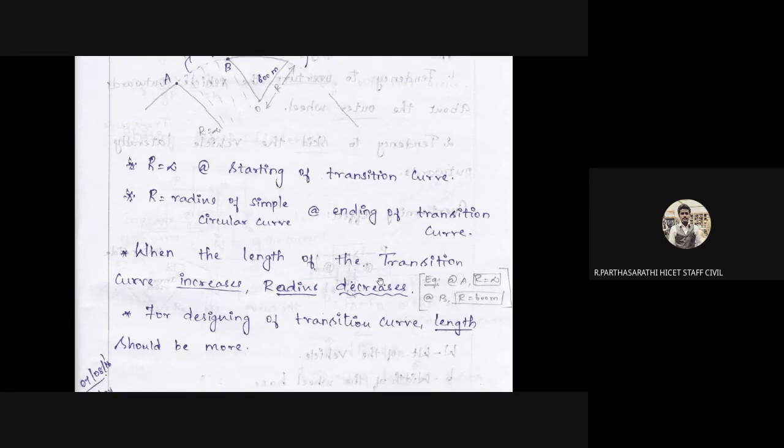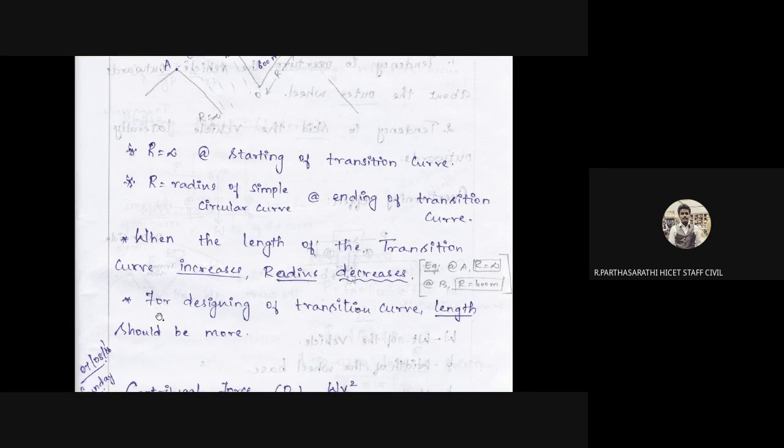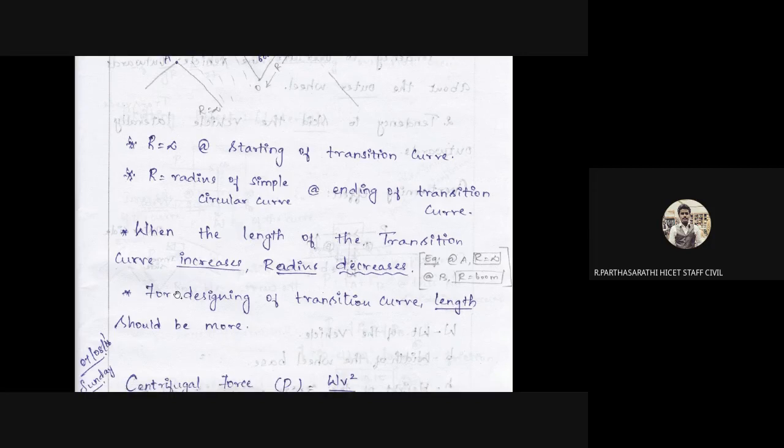When the length of the transition curve increases, the radius should decrease. For example at A, R is equal to alpha, the radius is 600 meter. We need to find the 600 meter radius, where the curving length is increasing. For designing the transition curve, the length should be more, and the vehicle length should definitely be more for that reason.